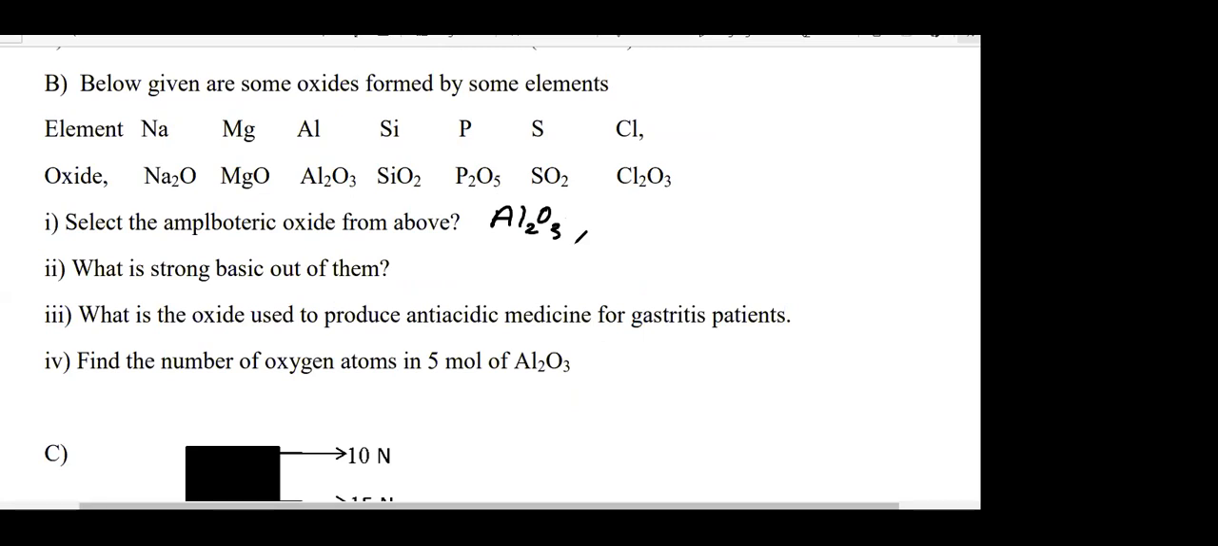Why is it amphoteric? Because it reacts with both; it has both acidic and basic properties. Please, if you don't know, put an arrow and write: amphoteric means both acidic and basic properties.